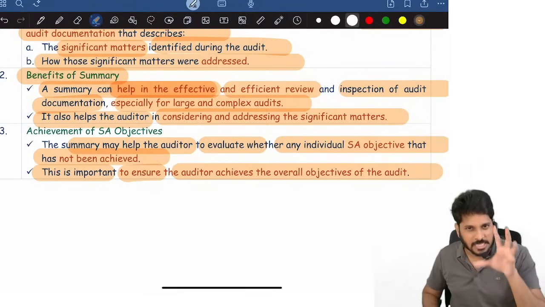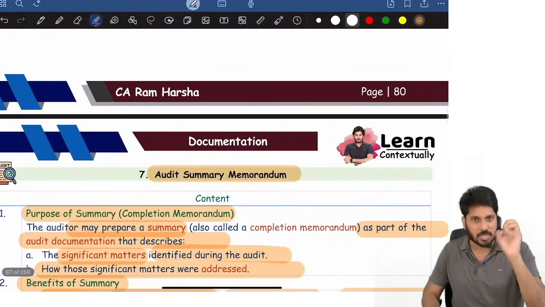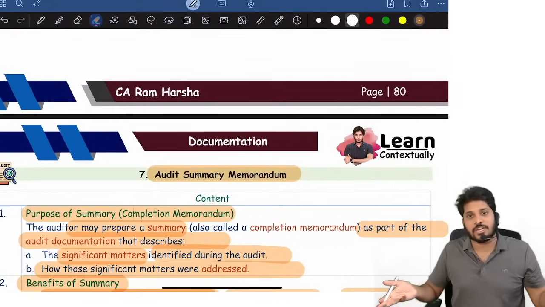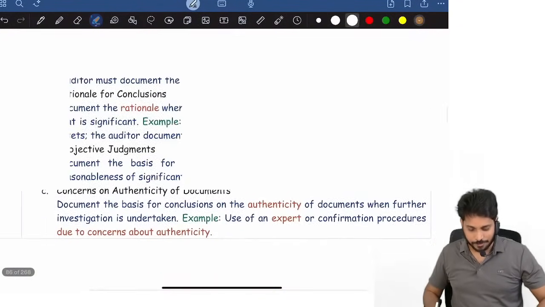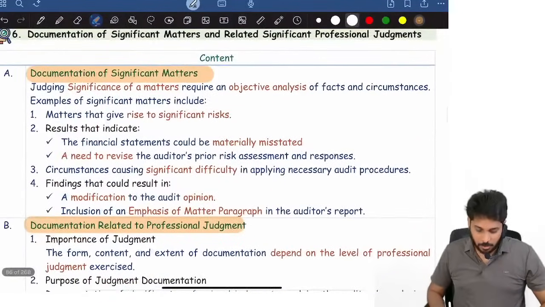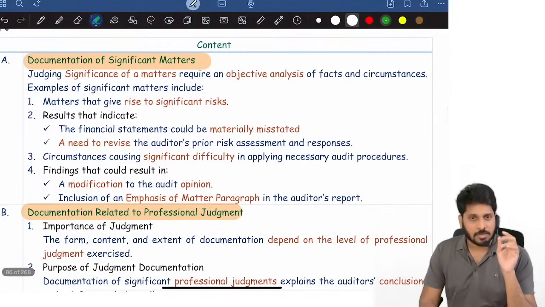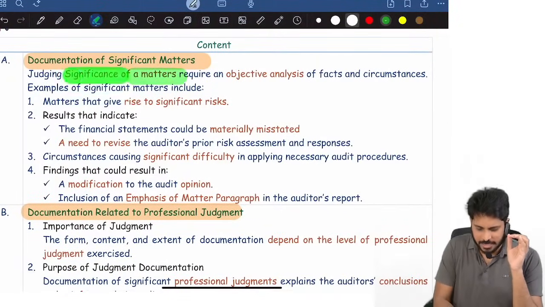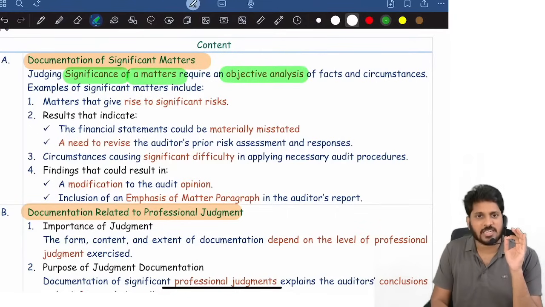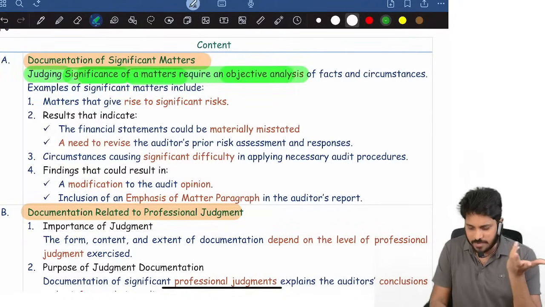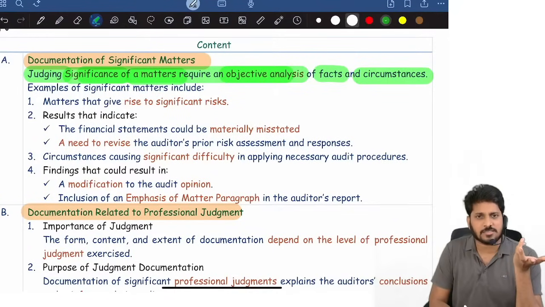Remember, audit documentation has hardly 5-6 concepts. Okay, 7 concepts only. From this only, every time they ask. So next, documentation of significant matters. First of all, tell me whether a matter is significant or not. It's an objective analysis, correct? Judging significance of a matter is an objective analysis of given facts and circumstances.